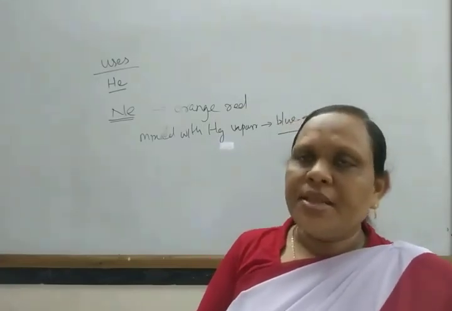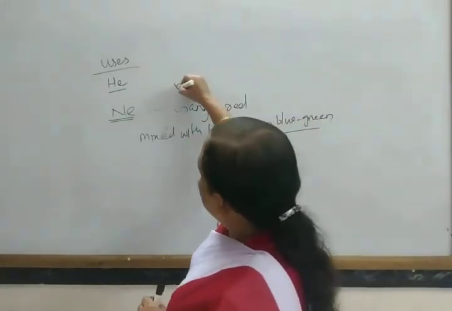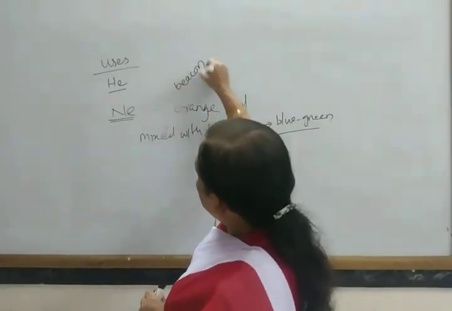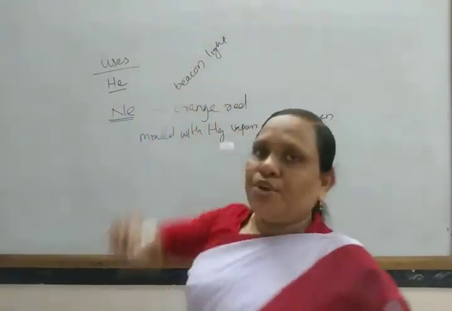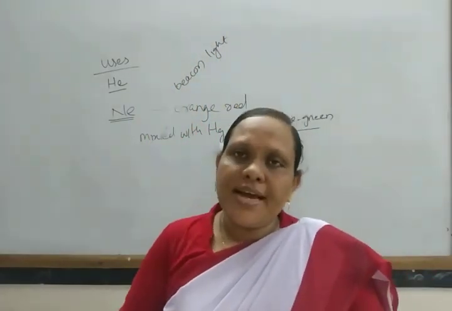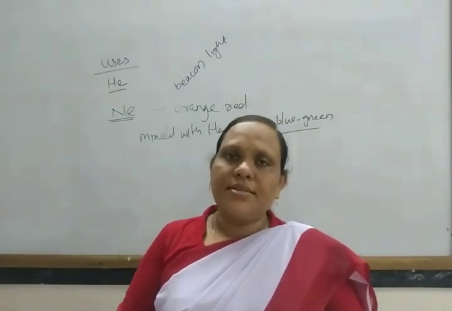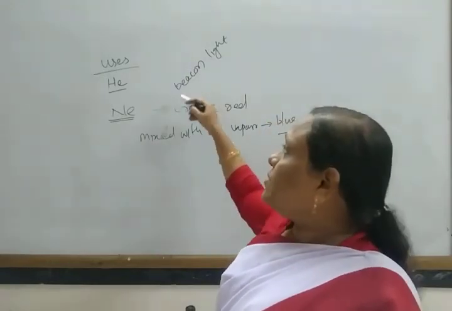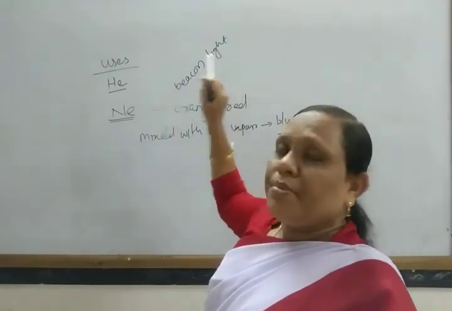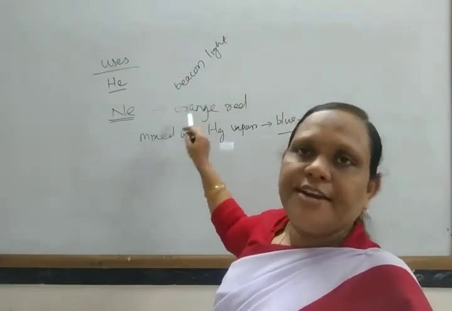So it is used in beacon lights in aeroplanes, telephone towers, lamp houses, etc., because this light can pass through mist and fog.